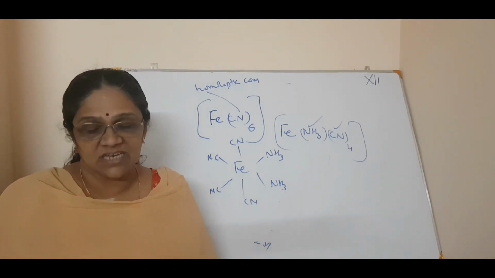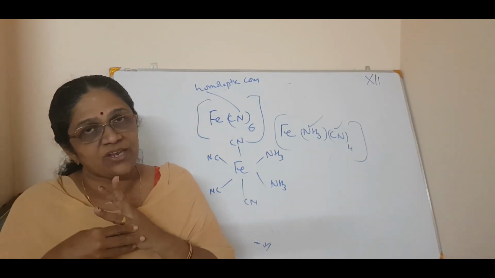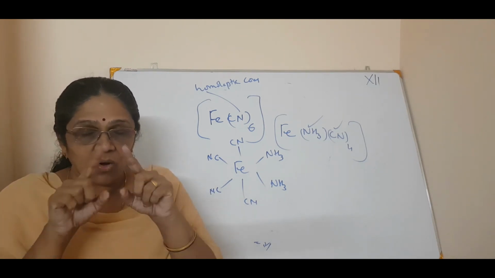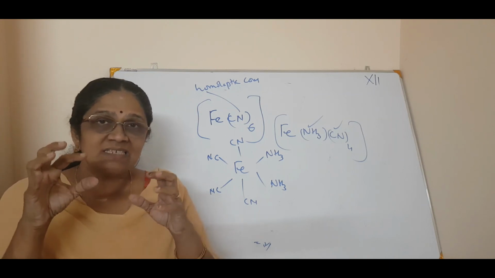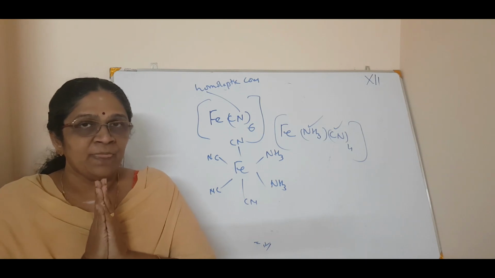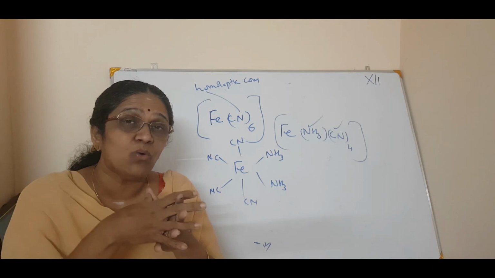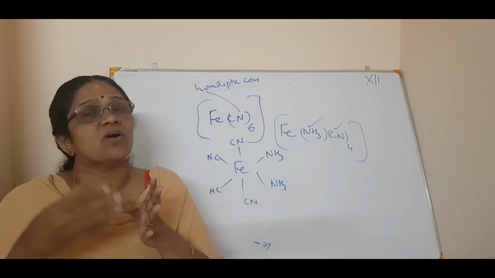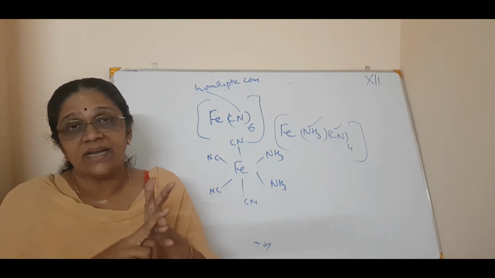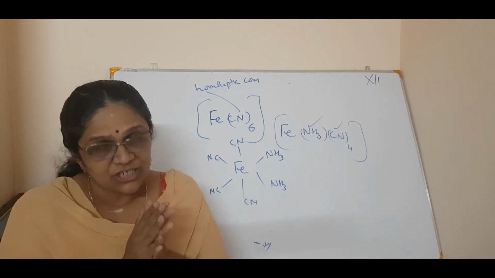So these are the terminologies we have to study. Once again I will tell you. First we studied the coordination entity, the central metal atom in the square bracket, where the ligands are bonded to the central metal atom to give a definite spatial geometry. Third is ligands. Ligands are the neutral molecules or ions which are directly bound to a central metal atom or ion. Ligands are classified into unidentate, didentate, polydentate, chelate and ambidentate ligands. Clear?